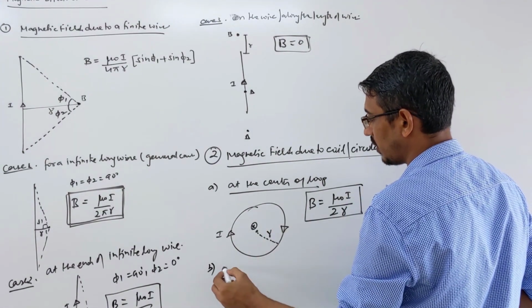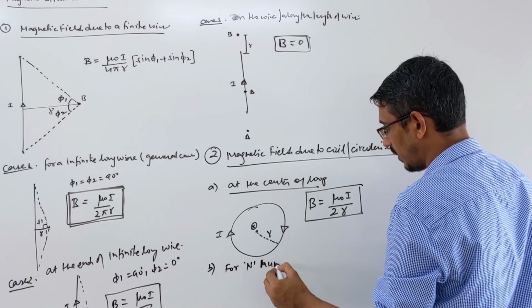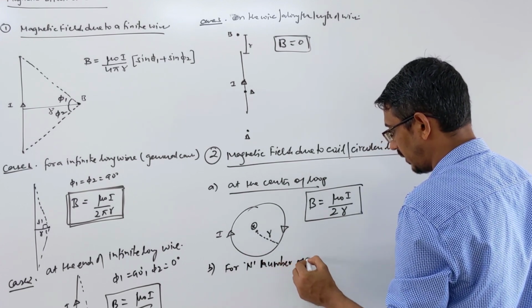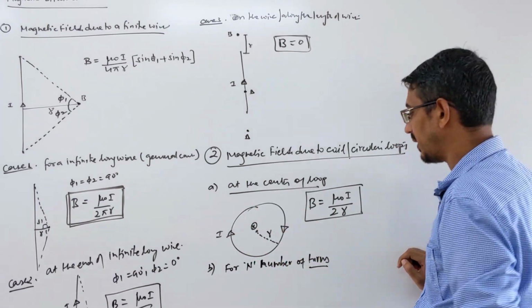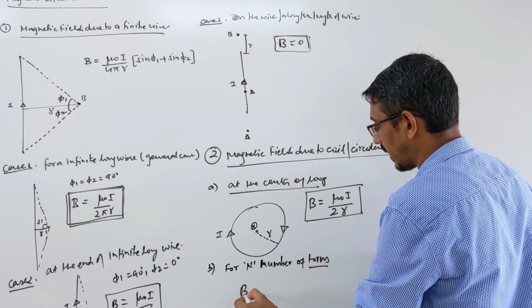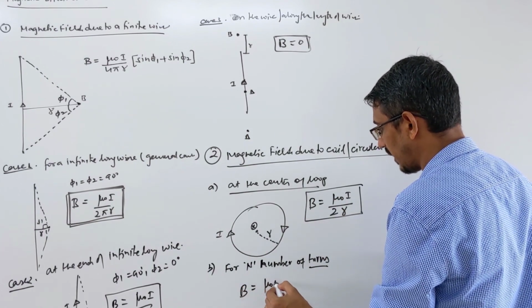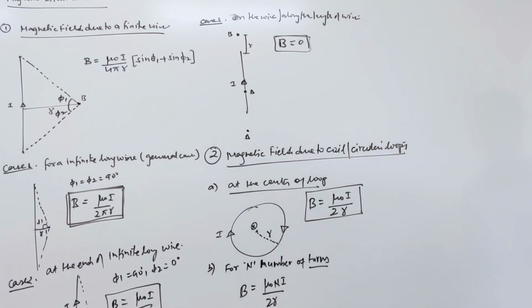So for the same question, for n number of turns in a circular loop, you can multiply by n in this formula. Let's say due to one loop, the magnetic field will be mu naught I by 2r. Then for n turns, it will be mu naught n I by 2r. Correct?